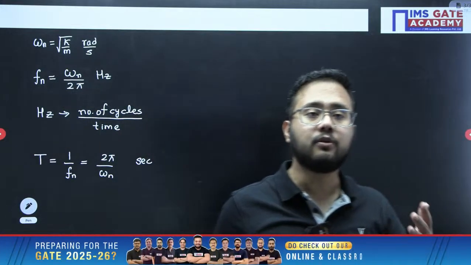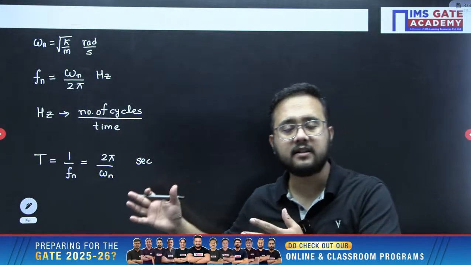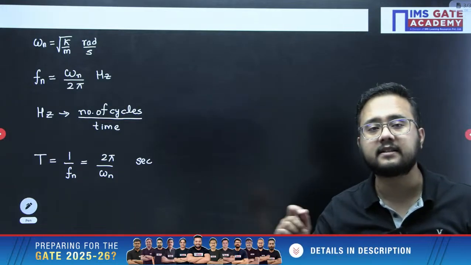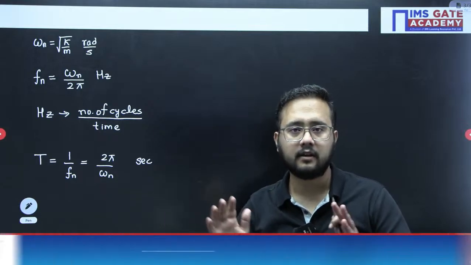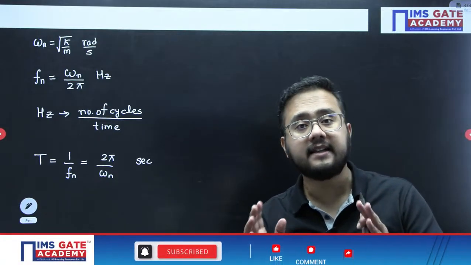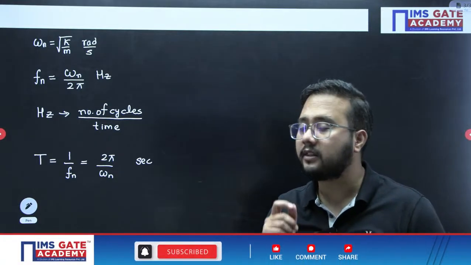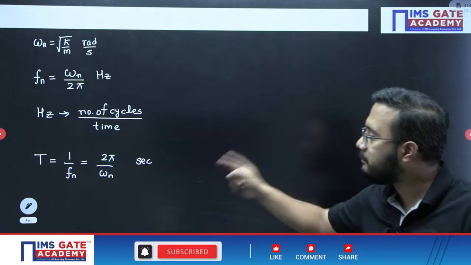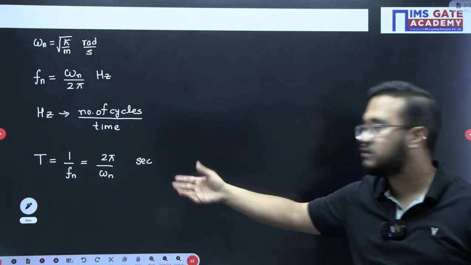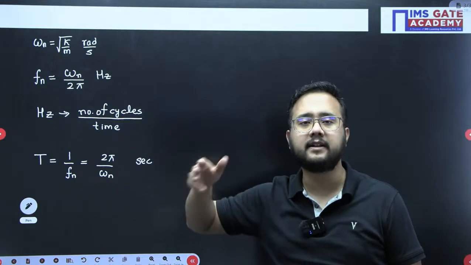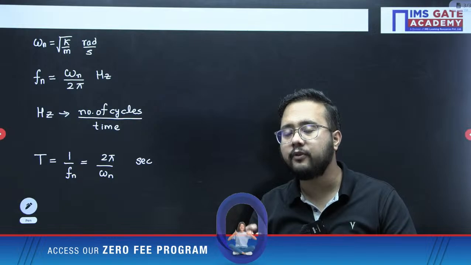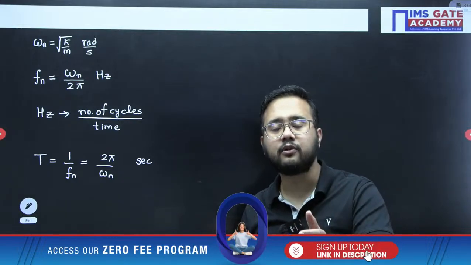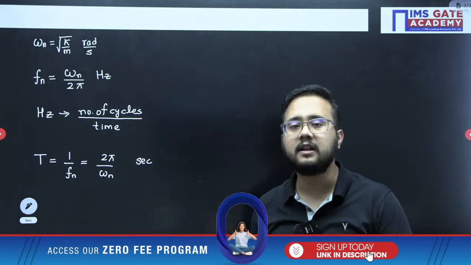So you might have a question where they provide some spring mass system case and ask you to calculate the time for 10 cycles. For that, what will you do? Time period for 1 cycle, multiplied by 10, you will get for 10 cycles. So time period of oscillation is the time required to complete 1 cycle of oscillation or vibration.